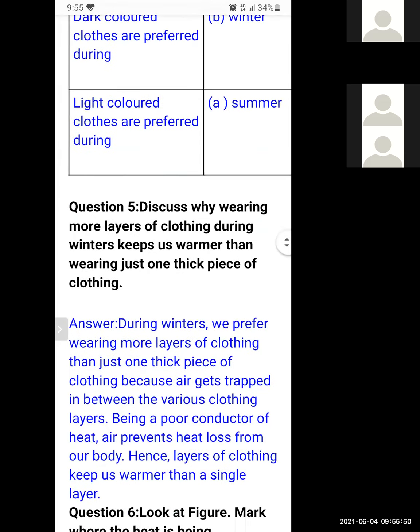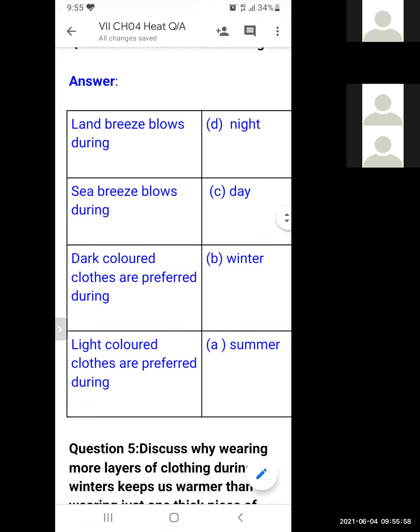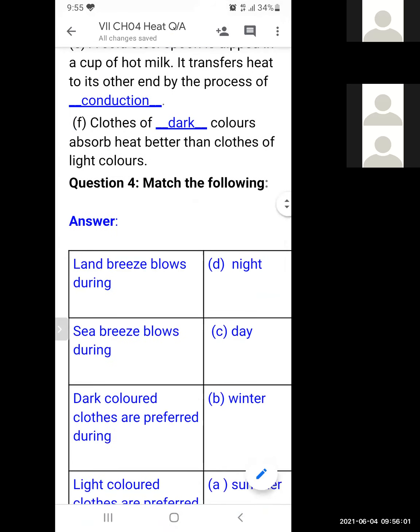So students, each and every question will be asked in the form of MCQs, multiple choice questions. Although there is no match the column, you cannot leave that question thinking that this is match the following. It will not come in that form, but the question will definitely come in the form of multiple choice question. Match the following will not be there, but this question can be asked in the form of MCQs. Match the column will not be there. Okay. So you have to learn each and every question.